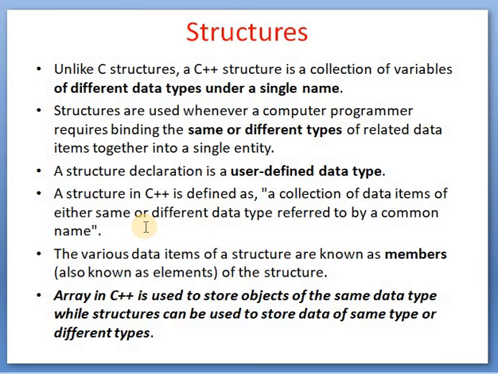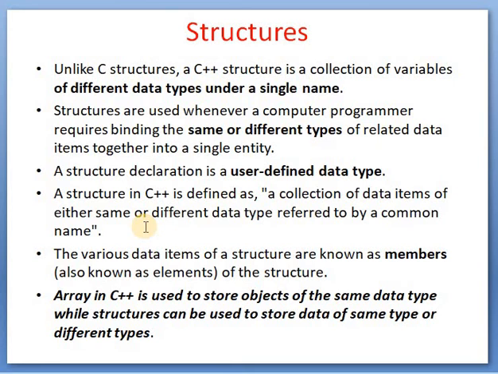Unlike a C structure, a C++ structure is a collection of variables of different data types under a single name. Means see here, in an array also we can use different elements, but having the same data type and a single name. But in a structure we can use different data types under a single name. So see the difference: in a structure, a single name but different data types; in an array, a single name but the same data type. So structures are used whenever a programmer requires putting the same or different types of related data items together into a single entity.